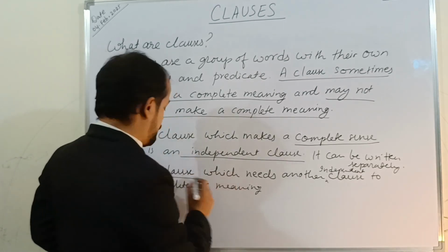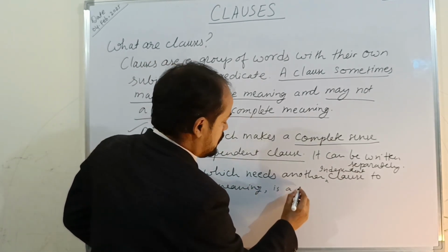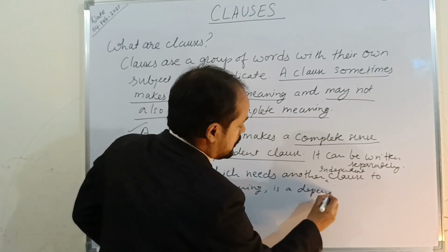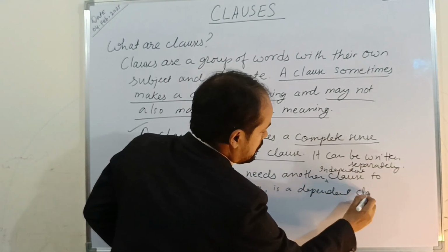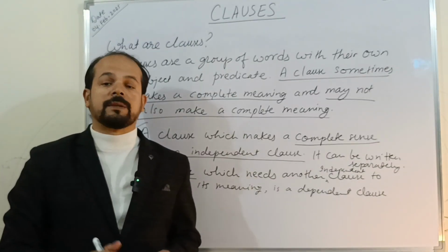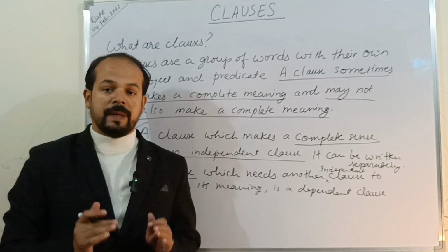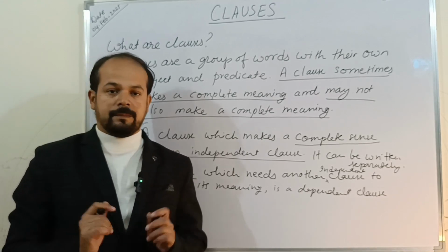Okay, that is a dependent clause, because we know a dependent clause cannot stand on its own. It requires the support of an independent clause to make complete sense.